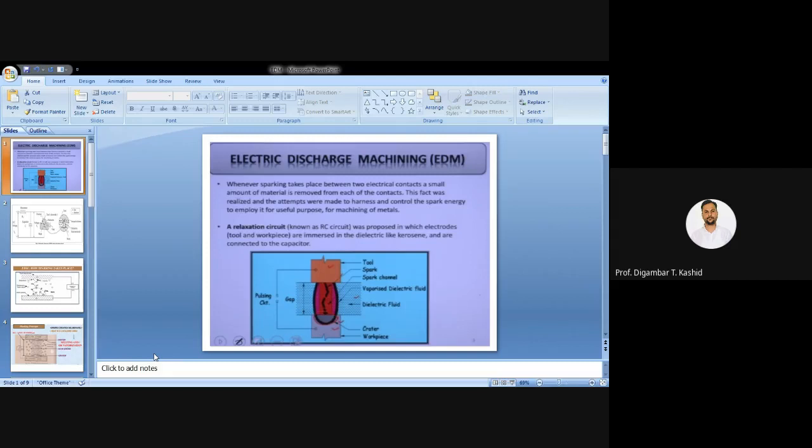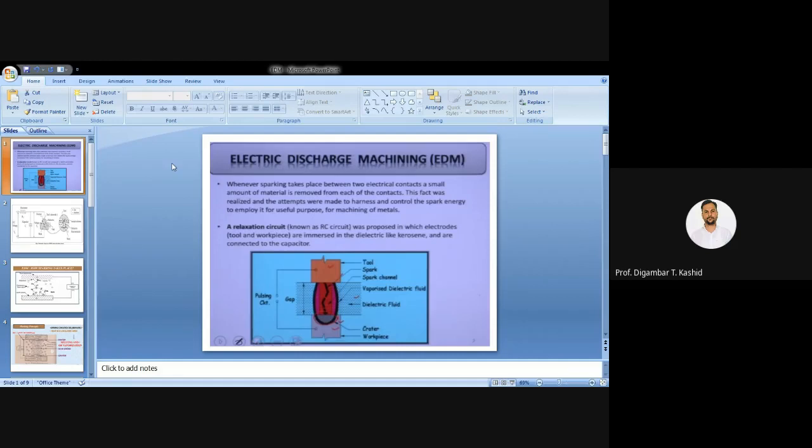So this fact was realized, and many attempts were made to harness and control the spark energy and employ it for a useful purpose, that means for machining of metal. Whatever destructive phenomenon was there, the sparking taking place and a small amount of metal removed from both the female and male parts, that destructive phenomenon is used in a controlled manner for a constructive purpose, that is machining of any material using the same phenomenon.